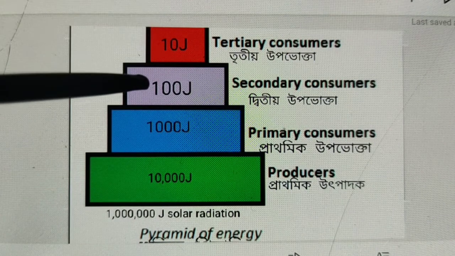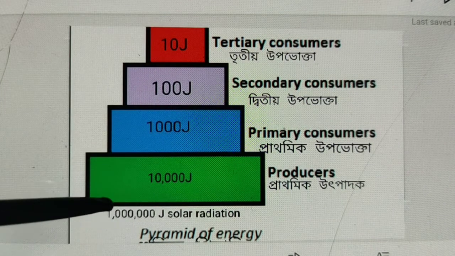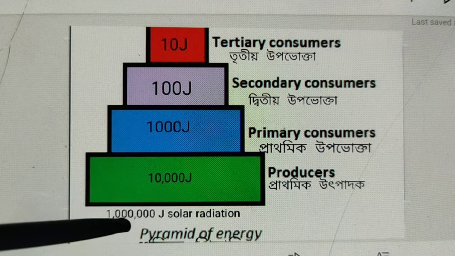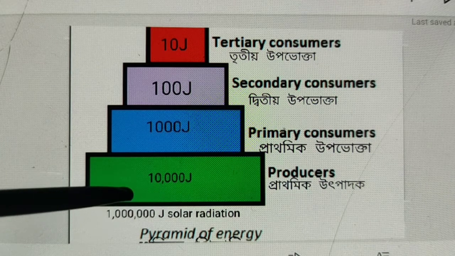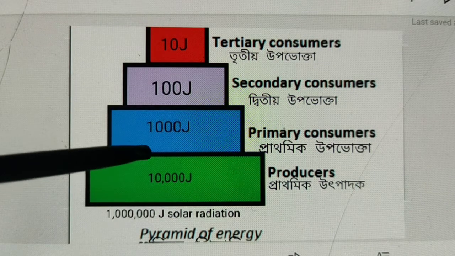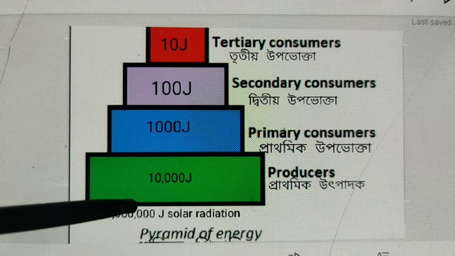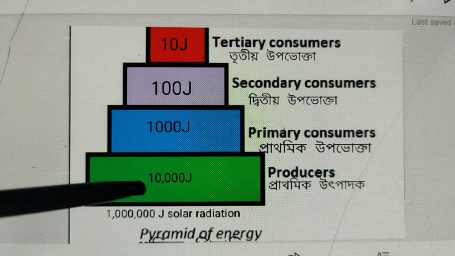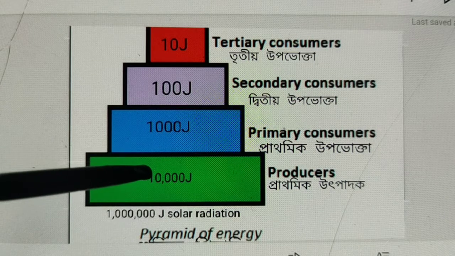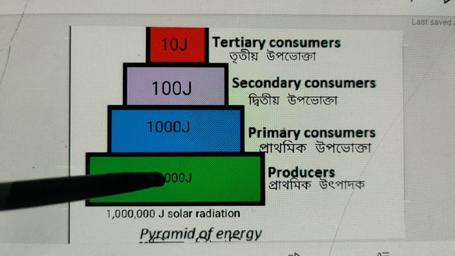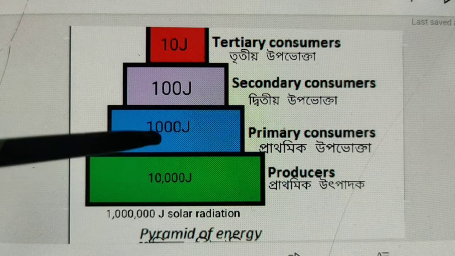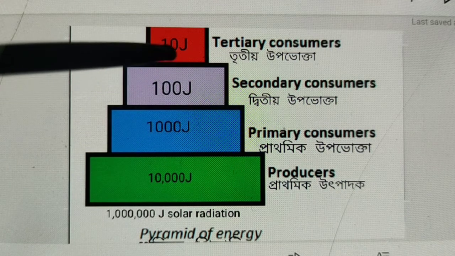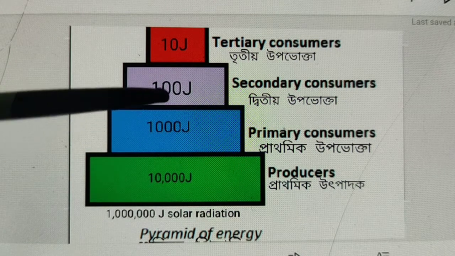See here, this is the graphical representation of the pyramid of energy. Here it is written that solar radiation of 1 lakh joule comes from the sun and is transferred to the producer. When the energy is transferred from solar radiation to the producer, it becomes 10,000 joule, because 10% of energy is transferred. Then again energy is transferred from producer to primary consumer, and it becomes 1,000 joule.